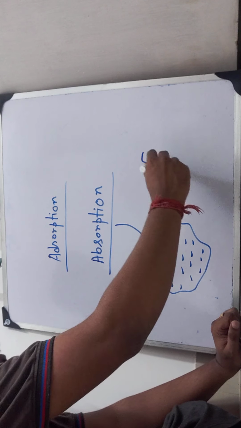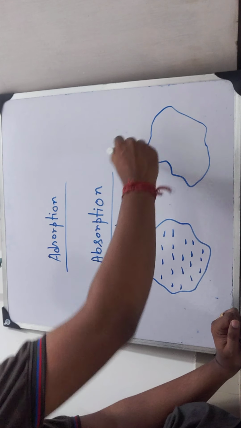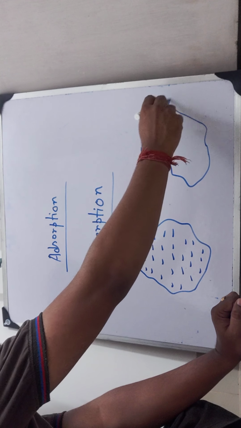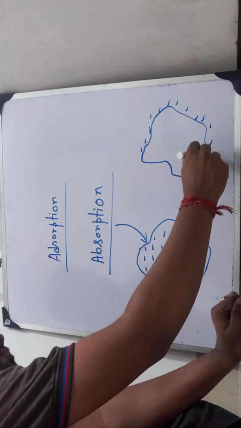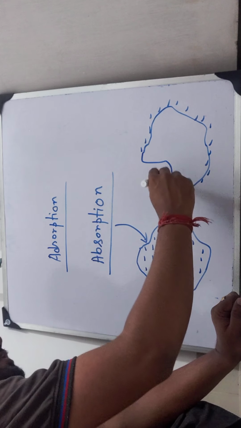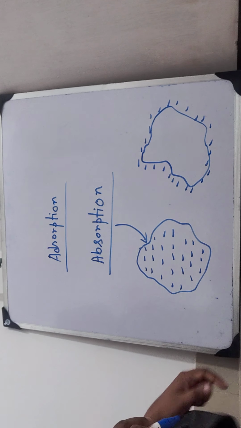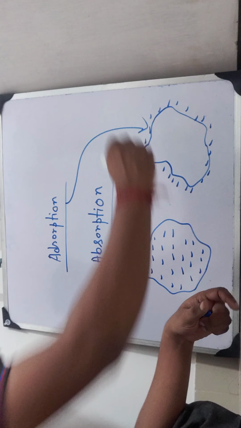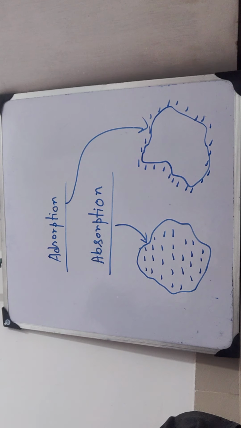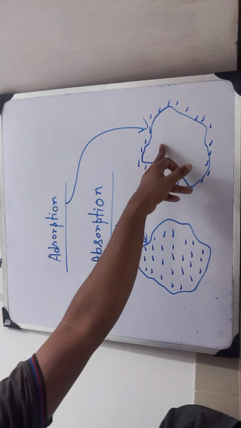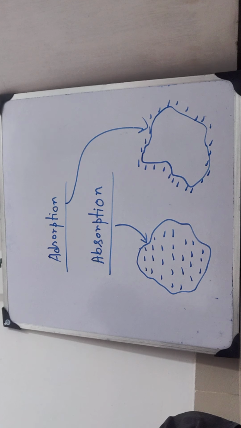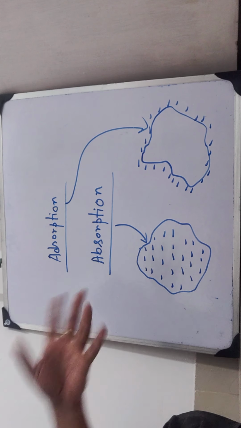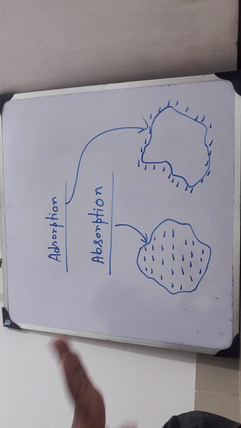If the same type of substance is taken and only surface molecules absorb the adsorbate, then the phenomenon will be known as adsorption. If only surface molecules absorb, it is called adsorption. If the whole body absorbs, it is called absorption. Here is the difference, nothing else.